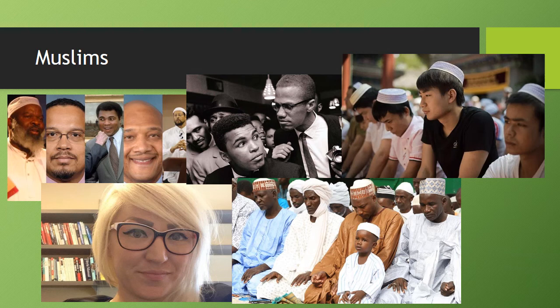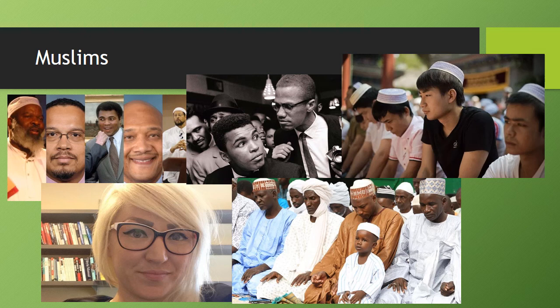So as I said, Muslims can be from all around the world and of any racial group, and indeed they are. So there are many American Muslims. Some of them are Arab. Many of them are African American. There's a long tradition of Islam in African American communities. In the black and white picture there we have Muhammad Ali and Malcolm X.